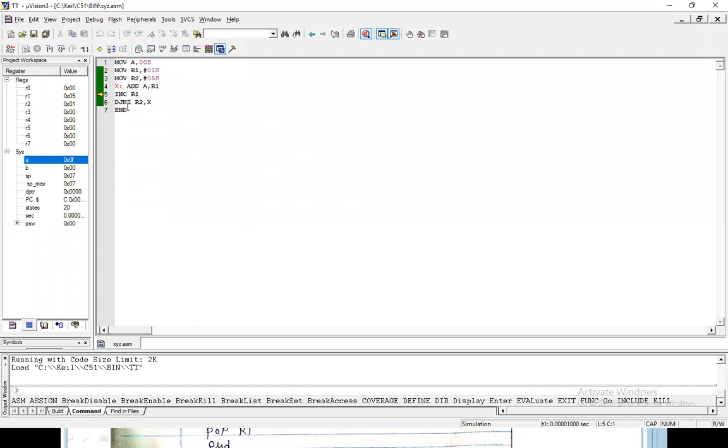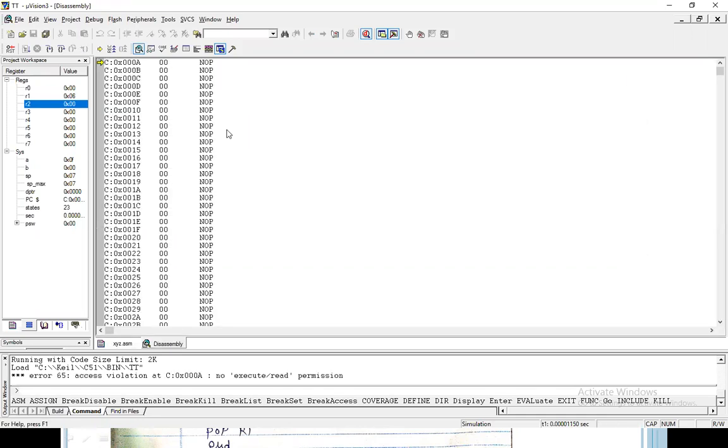Then it checks the value in R2. Since R2 is 0, the condition is not satisfied, because the condition is satisfied only when R2 is non-zero. So the program comes out of the loop and goes to the end.